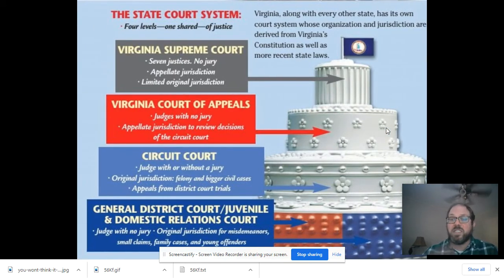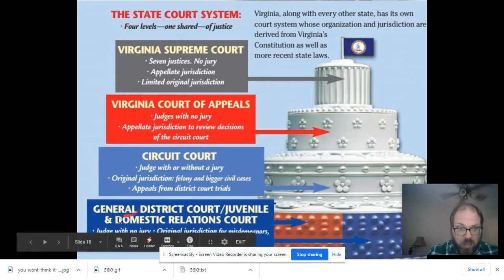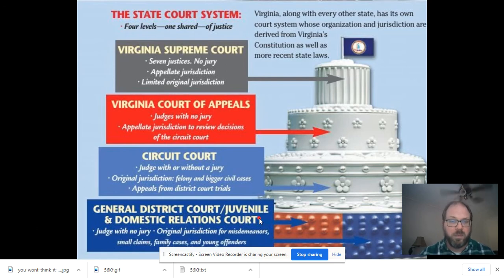So if there's no questions, I'm going to move on to our state court system. Now, our state court system has 4 levels, and I don't have a good acronym for you to remember this one. Actually, you could say there's 5 courts because in the lowest, general district court, you also have juvenile and domestic relations court. That is the only court that can hear young offender cases, people under the age of 18. They also hear divorces, child custody, and other family cases. And this is part of the general district court system.